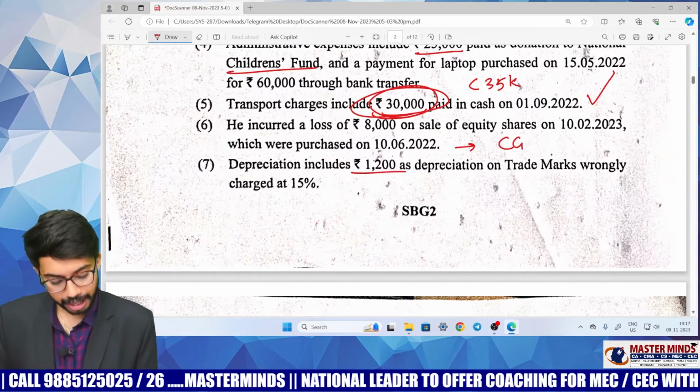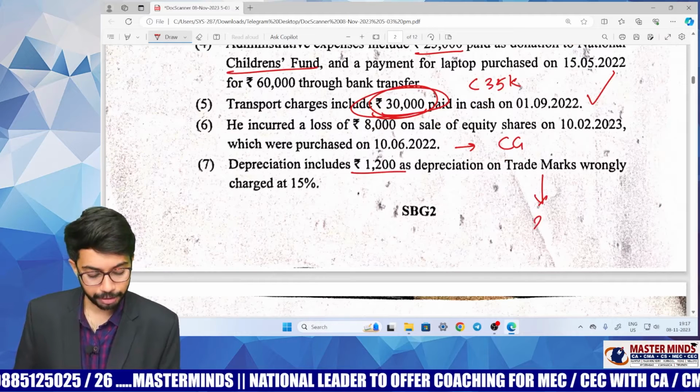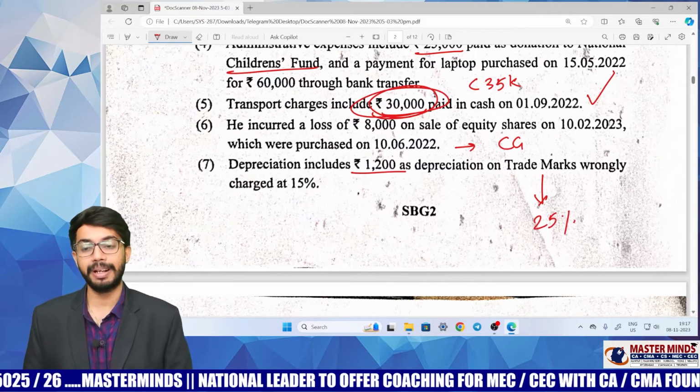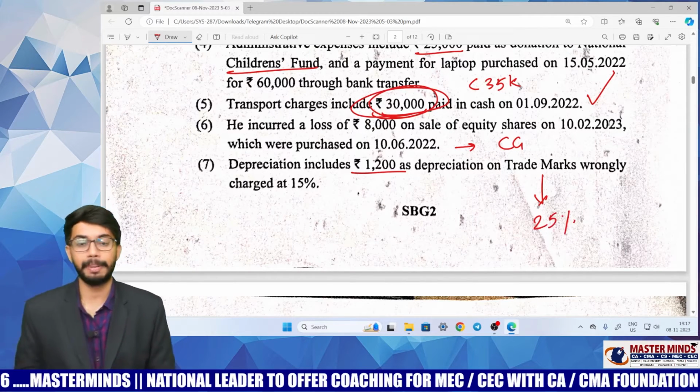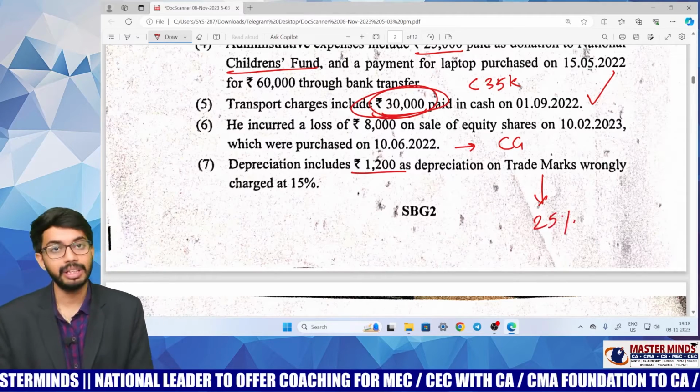Depreciation includes 1200 as depreciation on trademarks. For trademarks, what is the rate of depreciation applicable? 25%. But he calculated depreciation at 15% only. So you need to do that adjustment also. It is also a simple one.